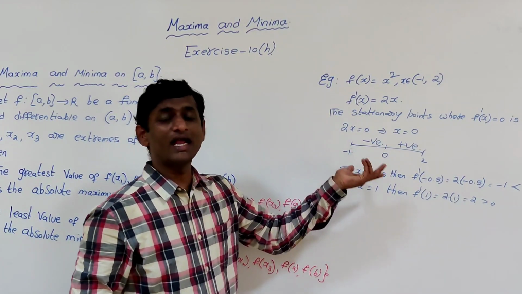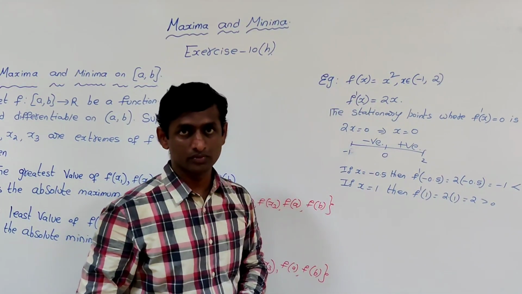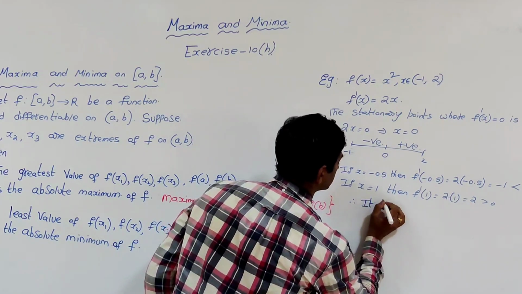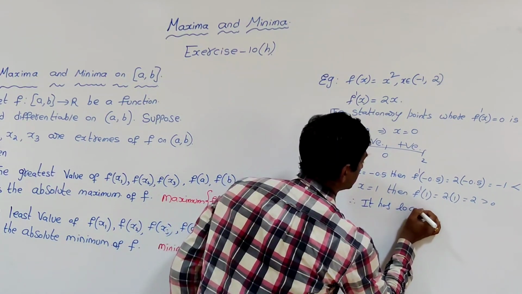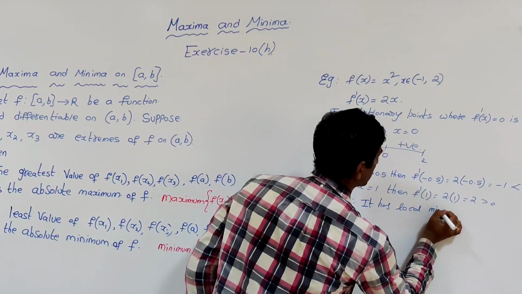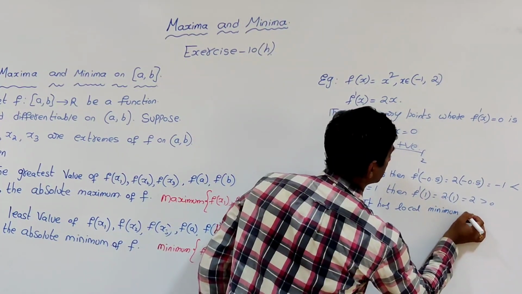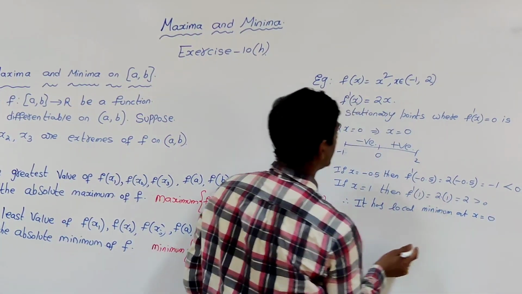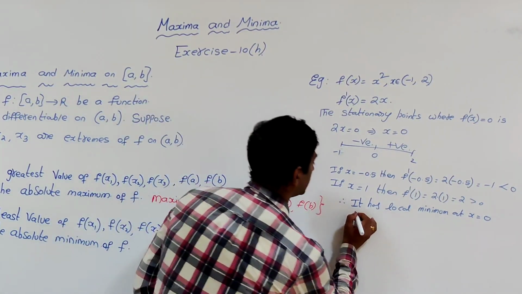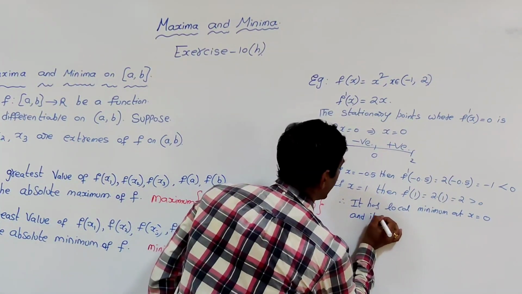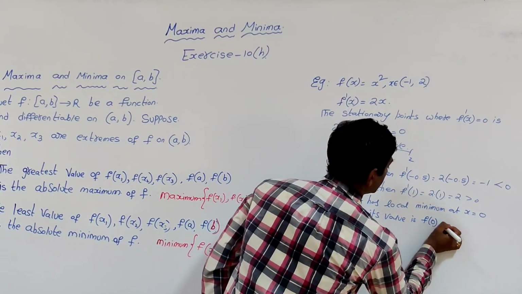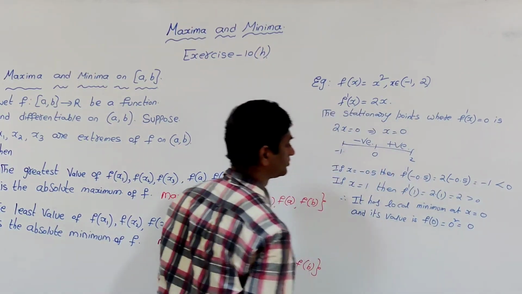Therefore, it has a local minimum at x = 0. As there is a change from negative to positive, there is a local minimum, and its value is f(0), that is 0 squared, which is 0.